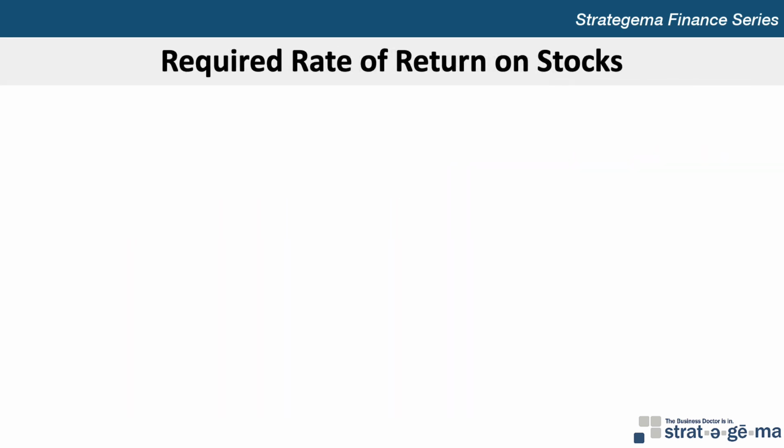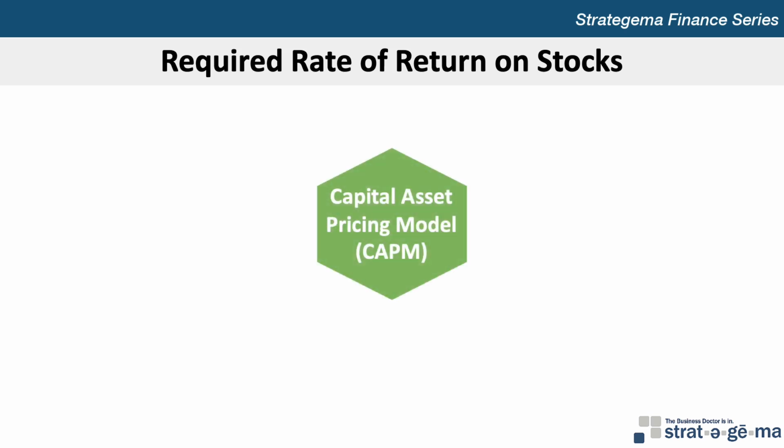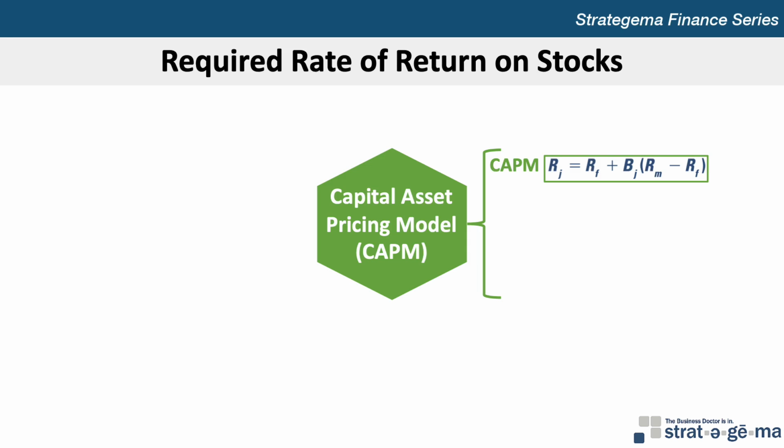Now let's move on to the next major concept in the chapter relating to the required rate of return on stocks. The capital asset pricing model, or CAPM, is sometimes used to estimate the required rate of return for any firm with publicly traded stock, and is based on the premise that the only important risk for a firm is systematic risk, or the risk that results from the exposure to the general stock market. The CAPM calculates the required return of a stock, RJ, as the prevailing risk-free rate, RF, plus the stock's beta, BJ, multiplied by the market return, RM, minus the risk-free rate, RF.